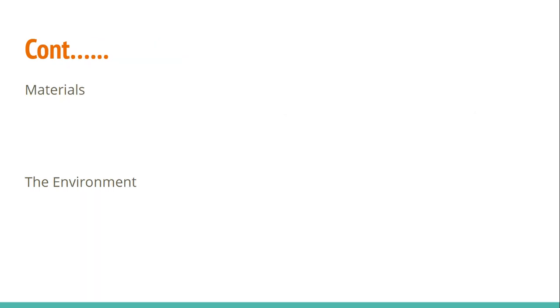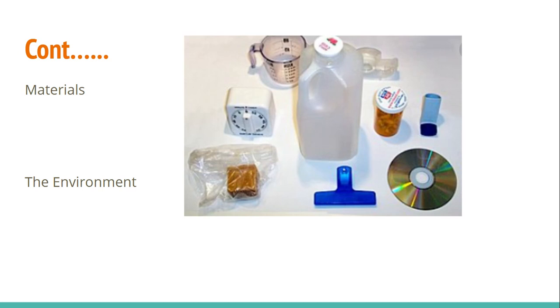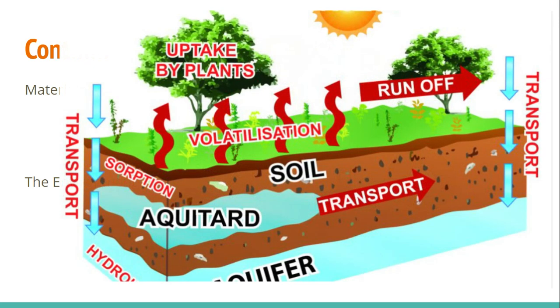We also are able to create materials. These are all synthetic materials in this picture. A lot of them are petro-based or plastics. Plastics are synthetic materials that we make from petroleum products. We're also able to create synthetic fibers. Anything in nature that we recreate within a lab is a material that we can create through chemistry. The environment is a little bit easier though.